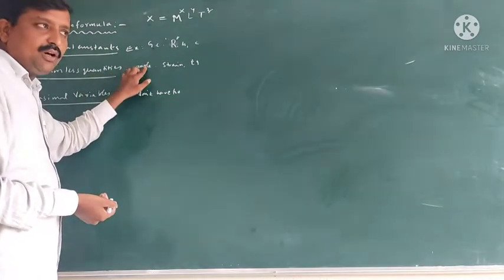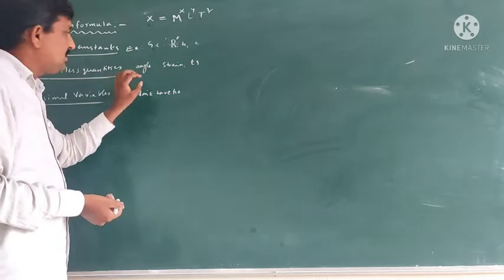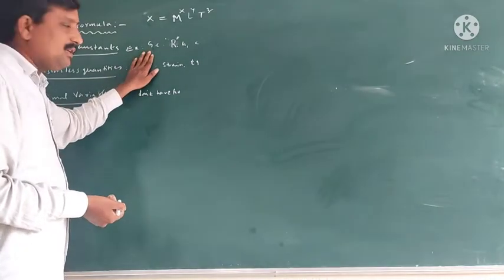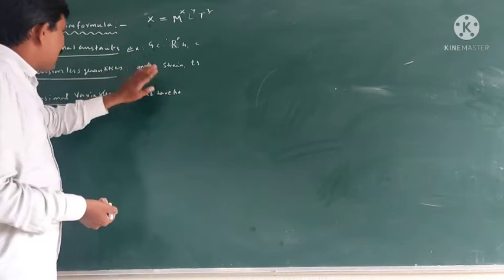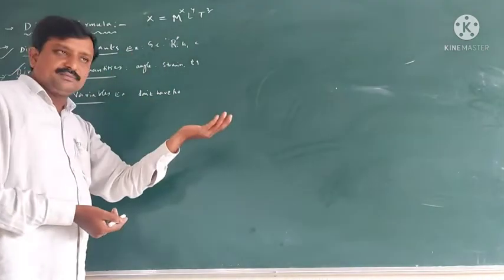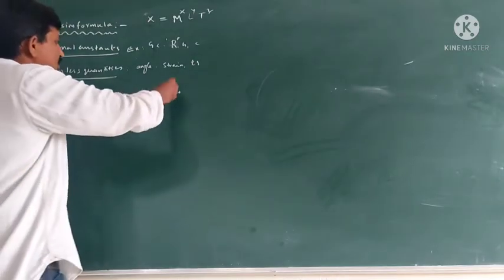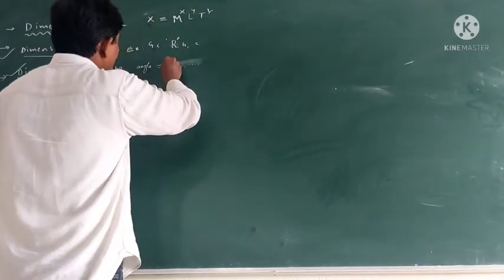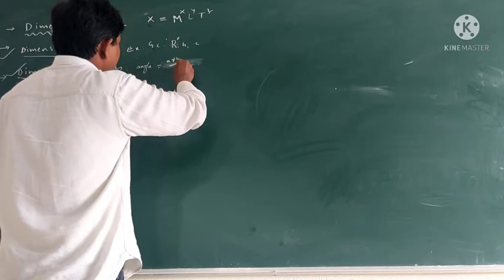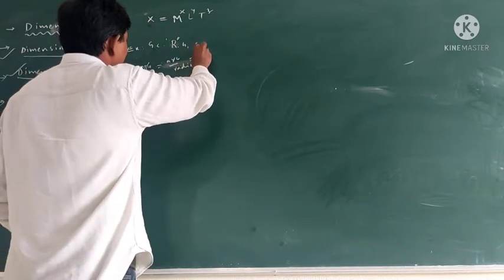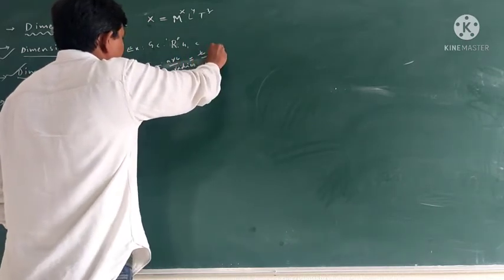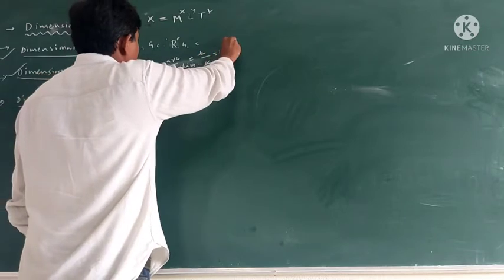Angle is the ratio of arc by radius, which is L by L, so M to the power 0, L to the power 0, T to the power 0.